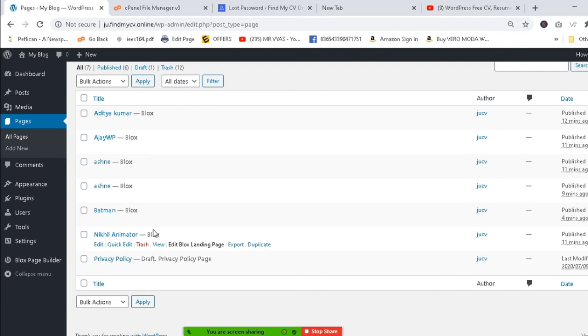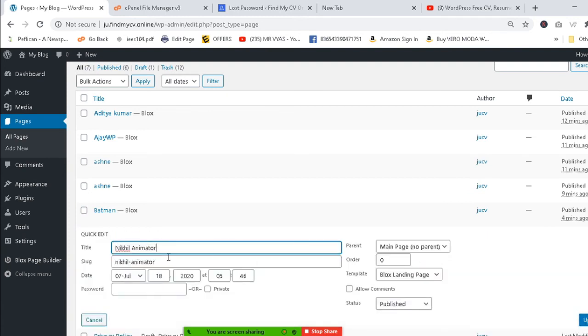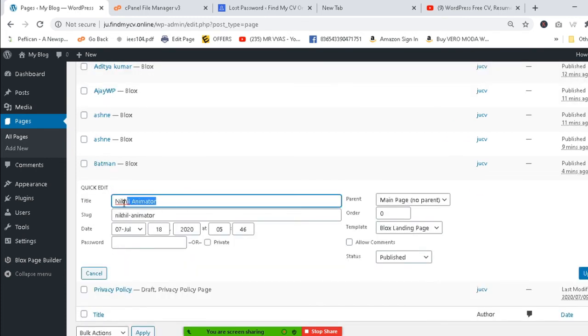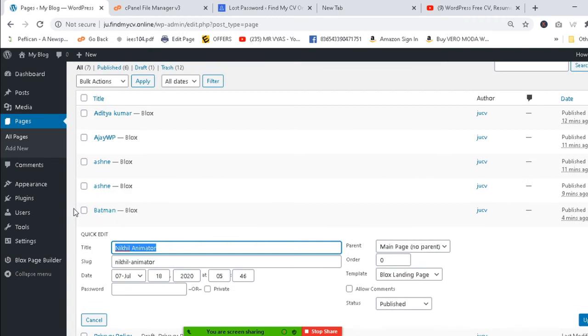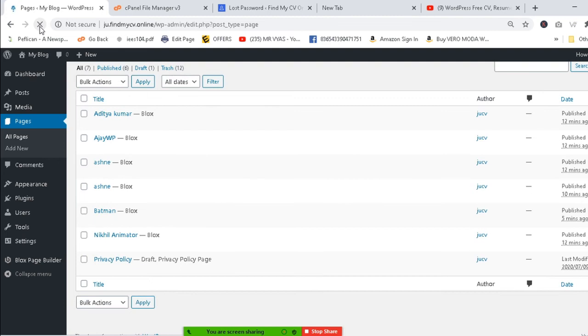So what is the link? If you go to the quick link, quick edit, you can find everything here. If you want to change your name, you can change it from here also. Quick link is there. Okay. Now if you want to edit, what to do? Again I can refresh the page and show you that. If you want to edit, you can find here edit with blocks. You can edit with blocks.